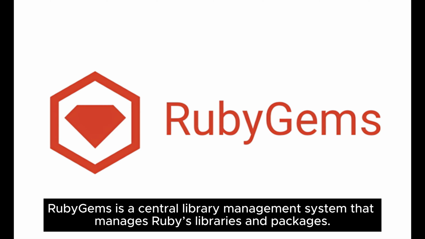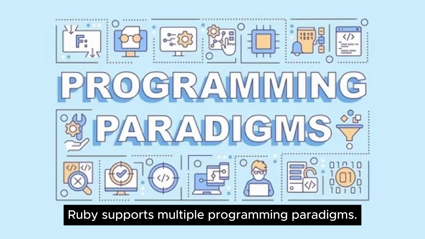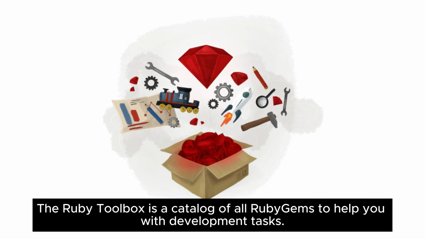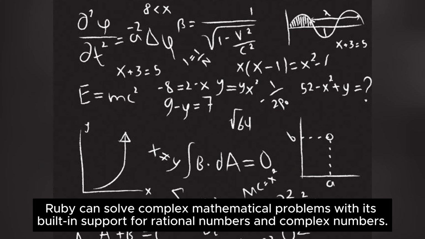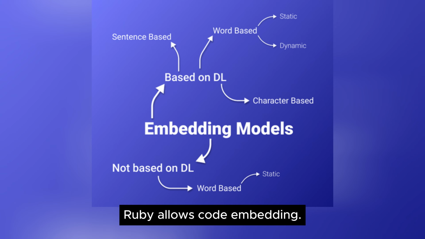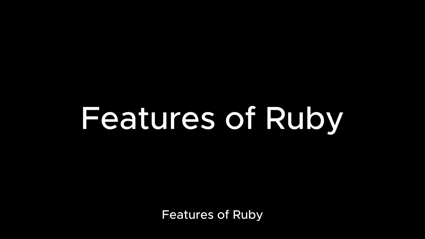RubyGems is a central library management system that manages Ruby's libraries and packages. Ruby supports multiple programming paradigms. The Ruby Toolbox is a catalog of all Ruby gems to help you with development tasks. Interactive Ruby, or IRB, which is a Ruby interpreter, can be used as a calculator. Ruby can solve complex mathematical problems with its built-in support for rational numbers and complex numbers. Ruby allows code embedding.